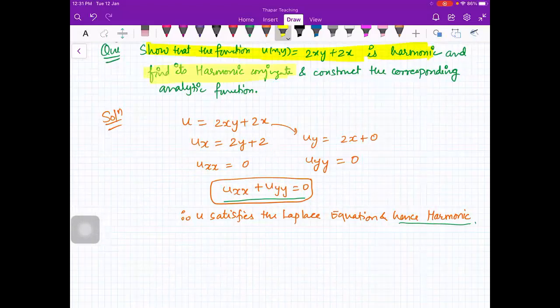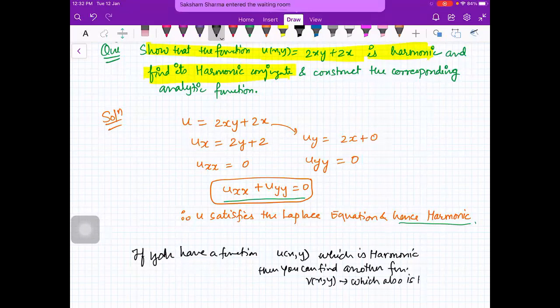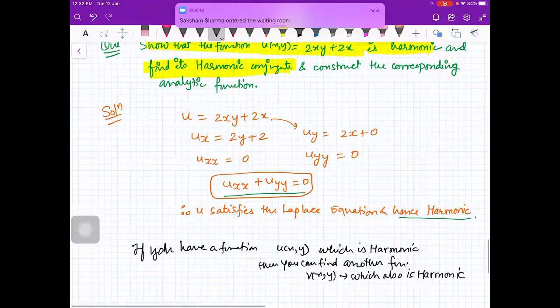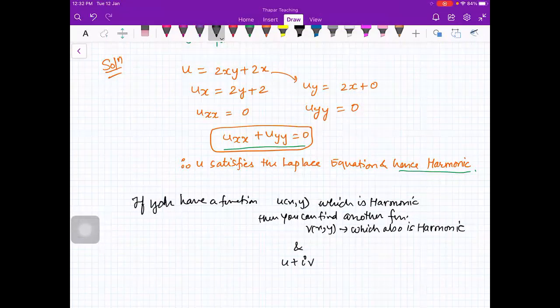So we are saying that if you have a function u(x,y), which is harmonic, then you can find another function v(x,y), which also is harmonic, and u plus iota v, a new function which is a complex valued function, is analytic.